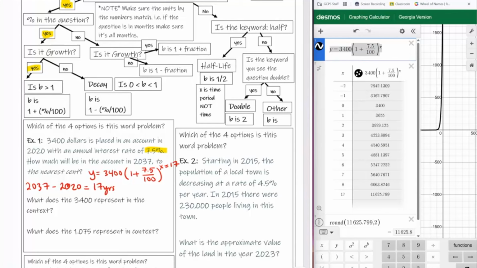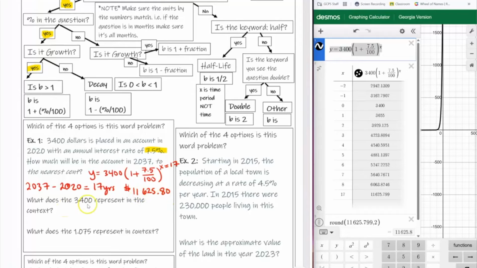And now you can put in the answer of $11,625.80. Please make sure you have 2 numbers after the decimal because it says to the nearest cent. If there's not a second number, it's 0, because you don't say I have 11,625.8. You say I have 11,625.80.